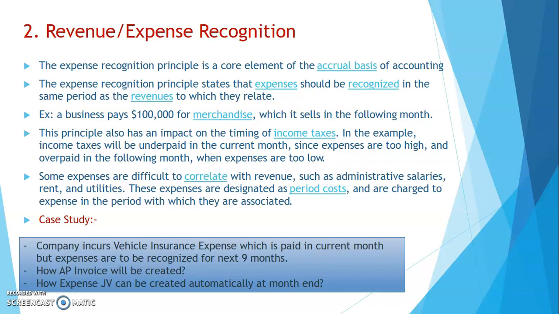We'll be looking into two things over here: how the AP invoice will be created and how the expense JV can be created automatically at month end. So very quickly, we'll now jump to the ERP system and look into how this case study can be created in the ERP system.